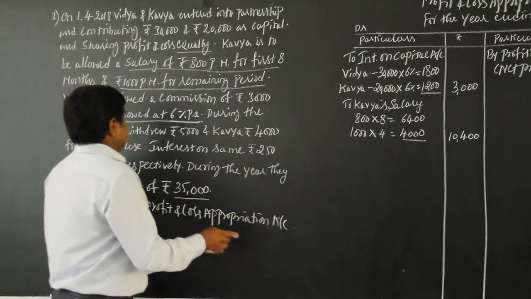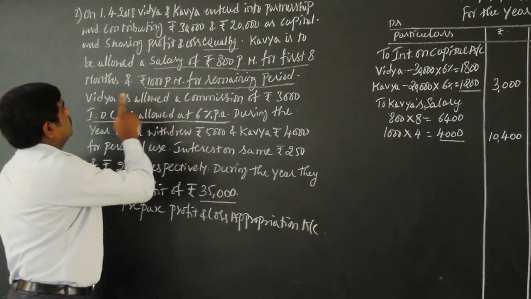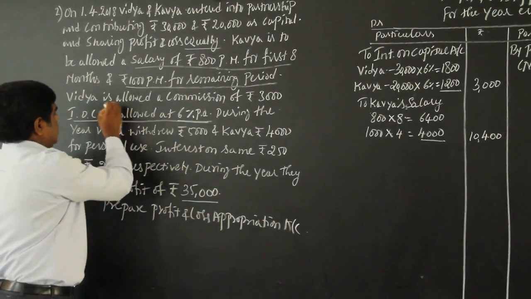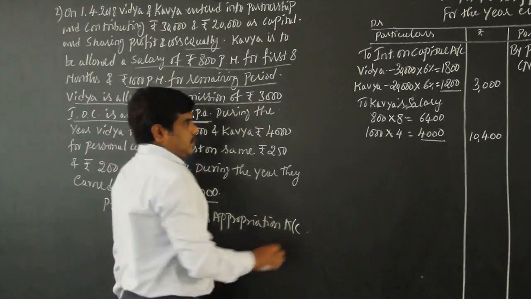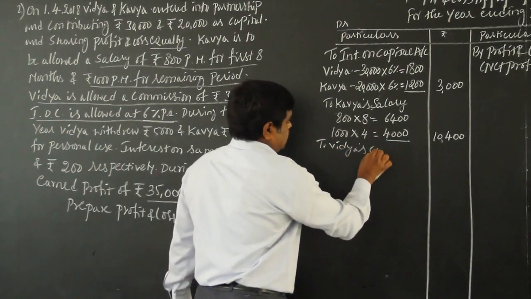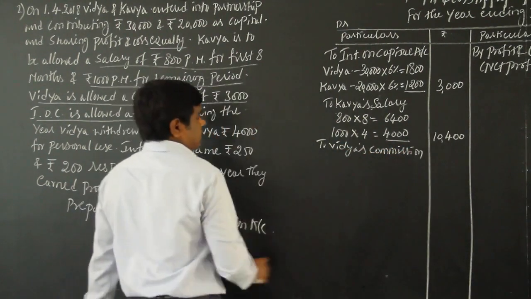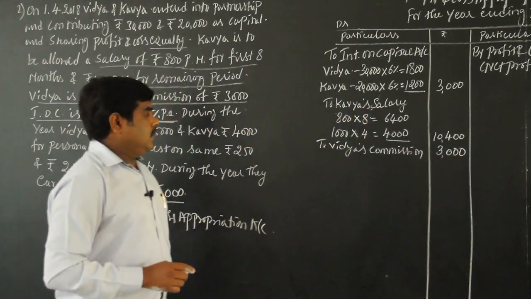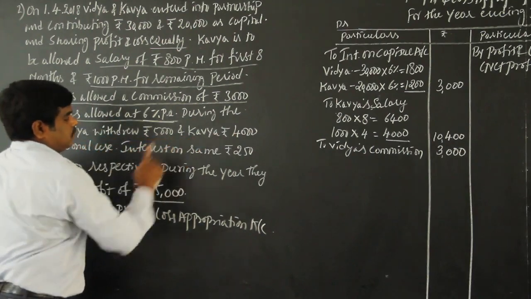Next, you have to check whether anybody is getting commission. Here, Vidya is allowed a commission of rupees 3,000. So, to Vidya commission, 3,000 rupees.